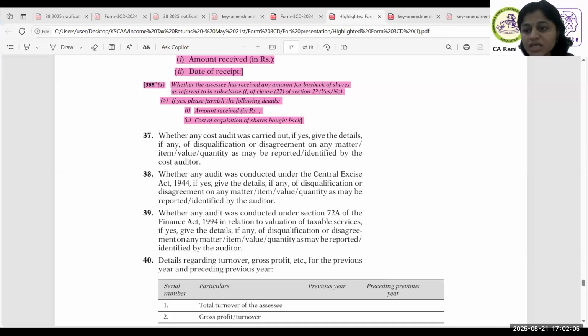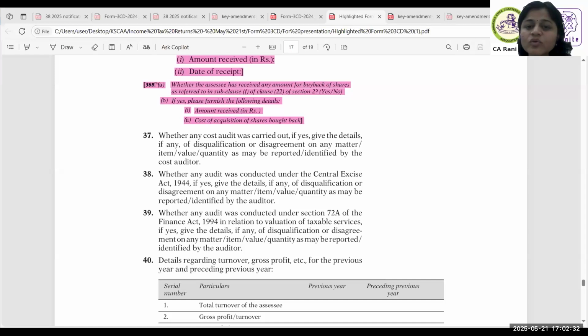As of now, in the notification, they have not mentioned anything. Any sum payable by the assessee to a micro or small enterprise beyond the time limit specified in section 15 of the MSME Act, the word beyond is used. Whereas clause 22.2 covers the amount paid during the year as per section 15 of the MSME Act. So this clause is exhaustive. Yes, it looks like that.